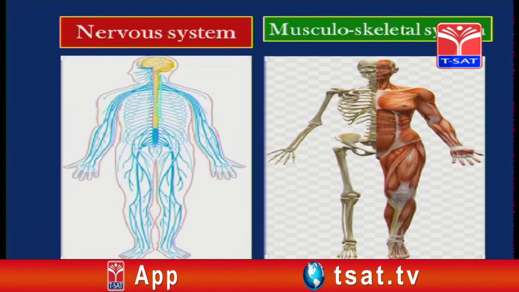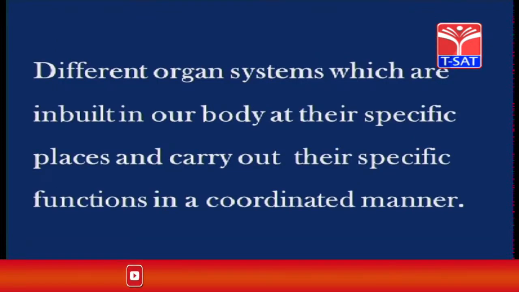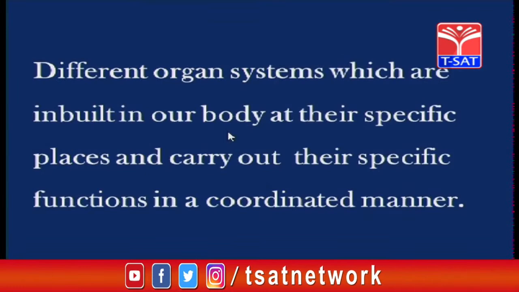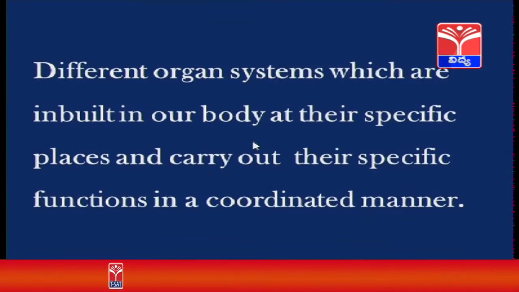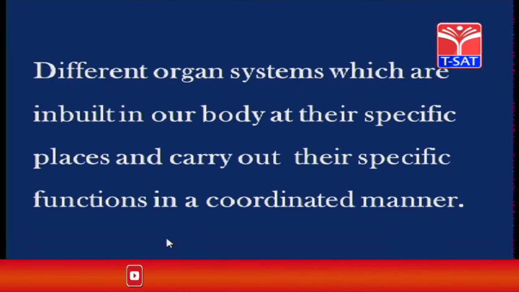So, by seeing all these pictures, in previous chapters you have studied them in isolation. But today, different organ systems which are inbuilt in our body at their specific places carry out their specific functions in a coordinated manner.